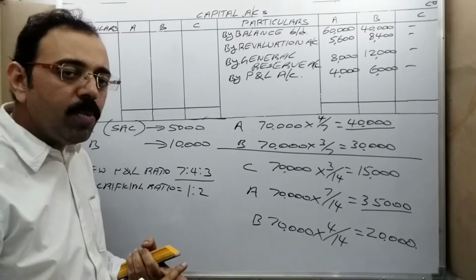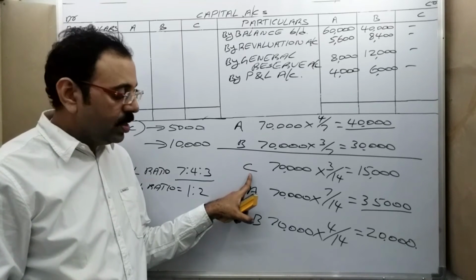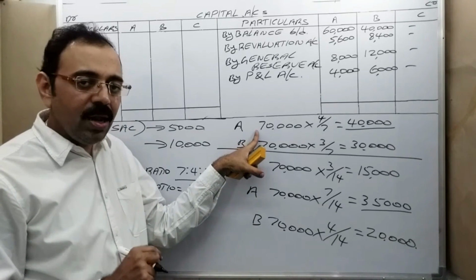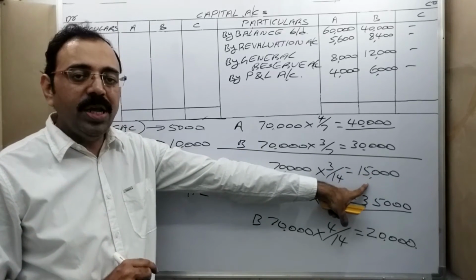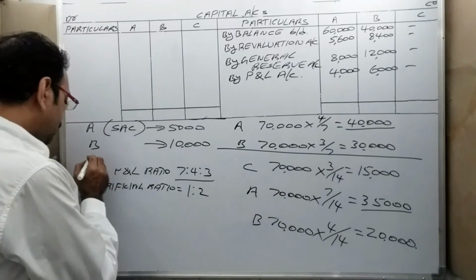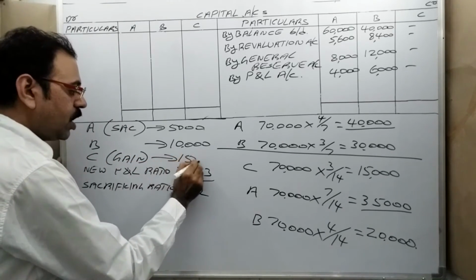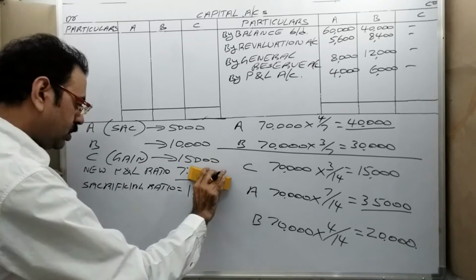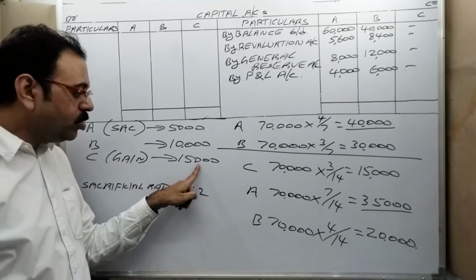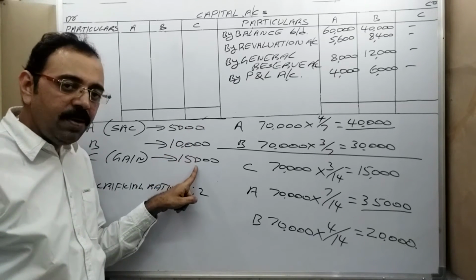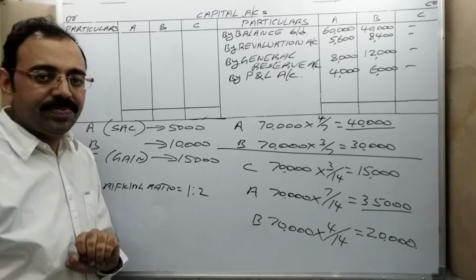Now, these two amounts are taken by whom? New partner, C. C's old amount is nil and new profit is 15,000. Means he is gaining. C is gaining 15,000 rupees. 5,000 he is taking from A, 10,000 rupees he is taking from B.